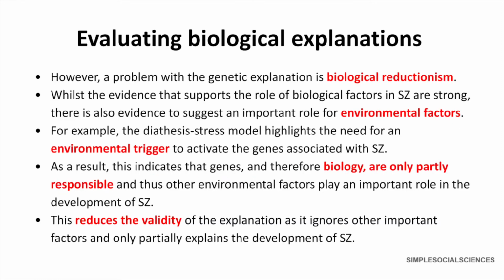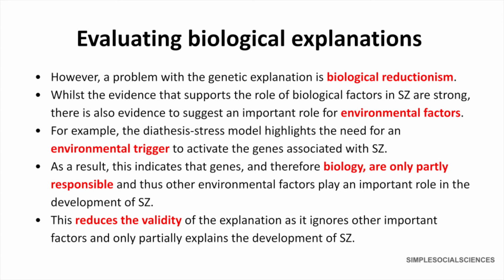However, a problem with the genetic explanation is biological reductionism. Whilst the evidence that supports the role of biological factors in schizophrenia is strong, there is also evidence to suggest an important role for environmental factors. For example, the diathesis-stress model highlights the need for an environmental trigger to activate the genes associated with schizophrenia.